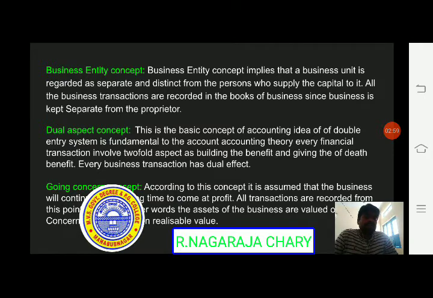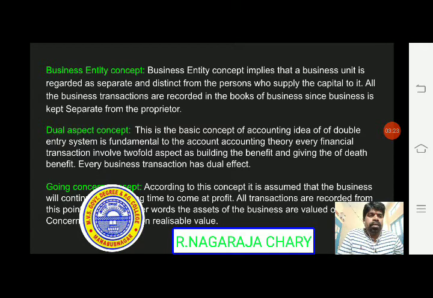What does it mean? Here the business entity is treated separately. The person who is giving capital to the firm will be treated as a separate person. In the same way, the business unit is also treated as a separate entity.